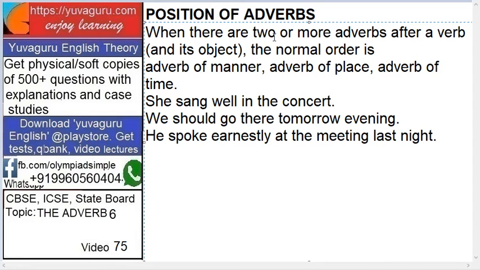When there are two or more adverbs after a verb, or after its object, the normal order is manner first, then adverb of place, and then adverb of time. Got it? Adverb of manner first, then adverb of place, and then adverb of time. It's the same as the alphabetical sequence.